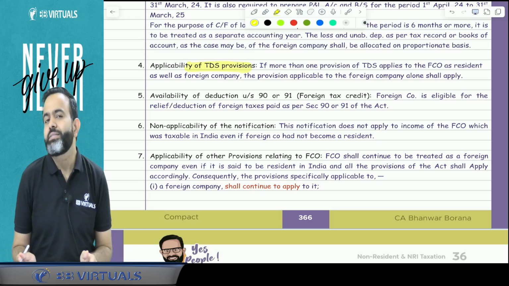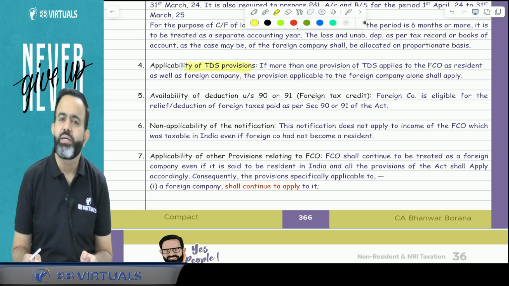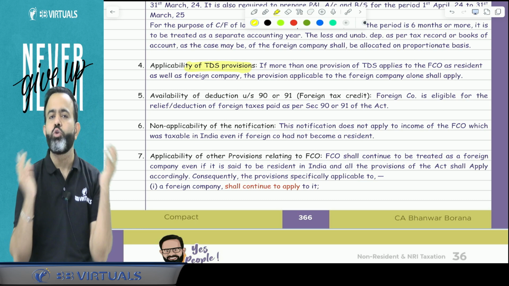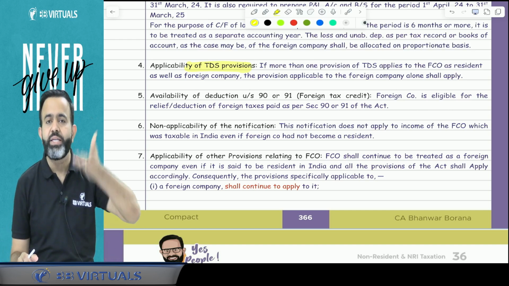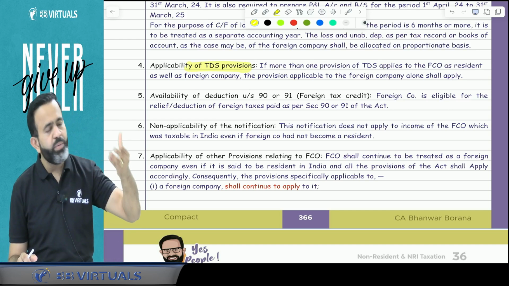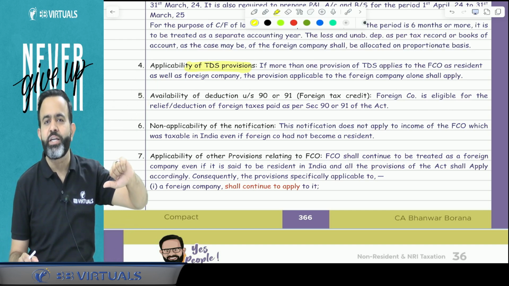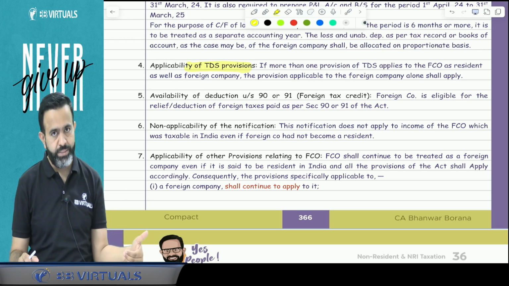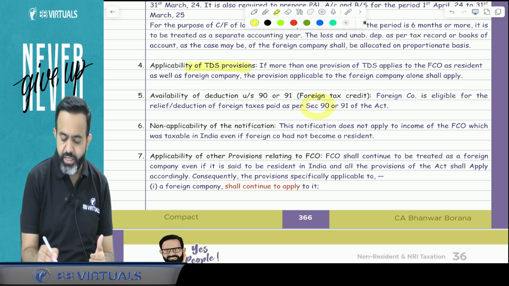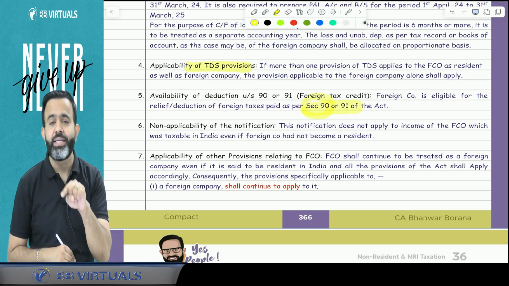Yes. Now the next part: suppose, sir, when that company becomes a resident in India, then global income is taxable in India, meaning whole world income is taxable in India. And there may be a possibility they have paid taxes in the foreign country also. So in India, can they get the DTAA rebate? The answer is yes. Under section 90, 91 or 90A, we have discussed the DTAA rebate.